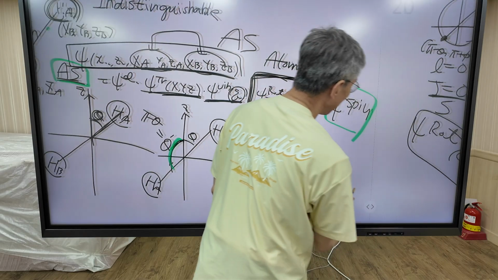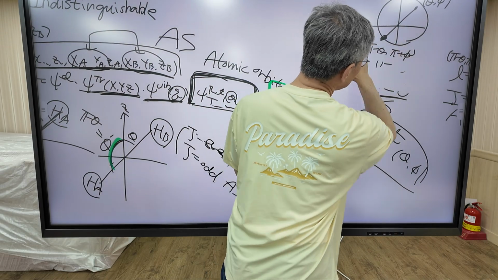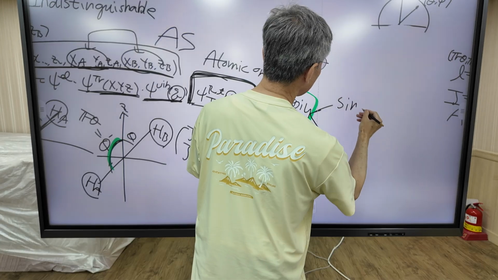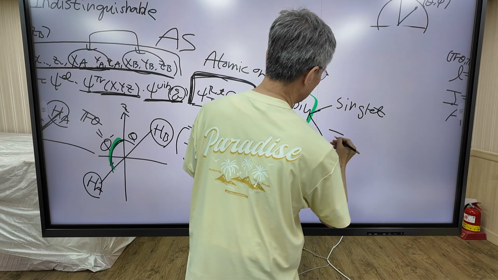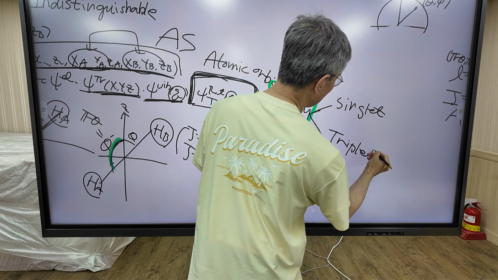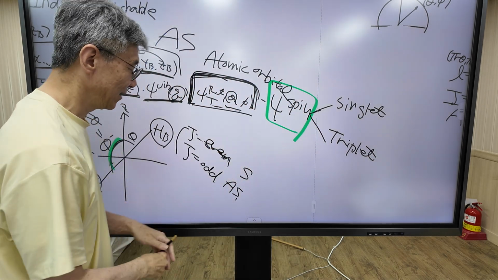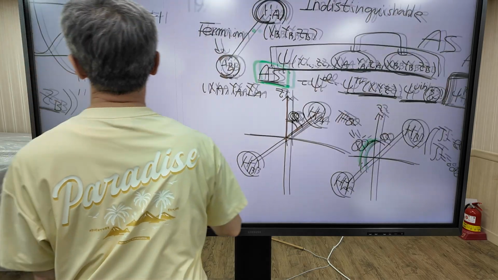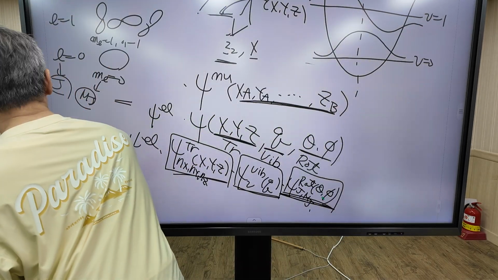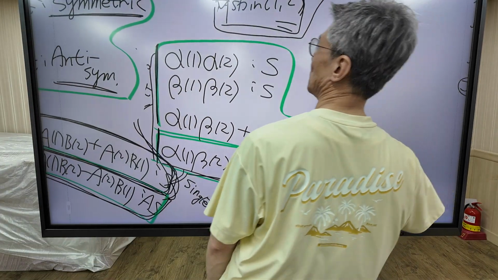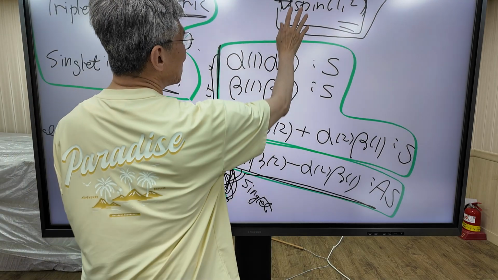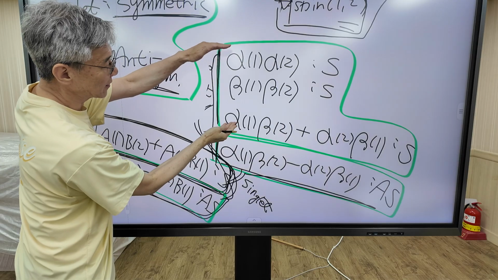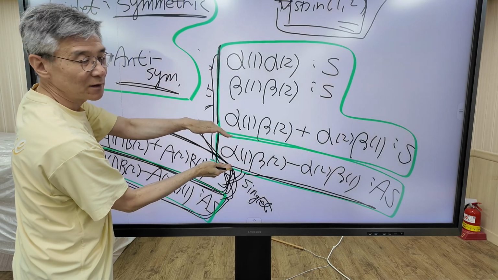But as we know, as for spin function, there are two functions. Singlet state, triplet state, right?